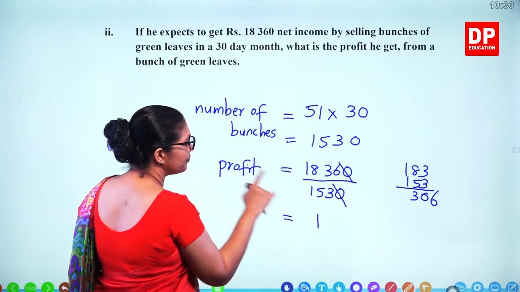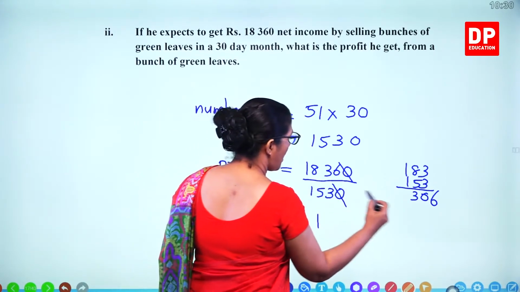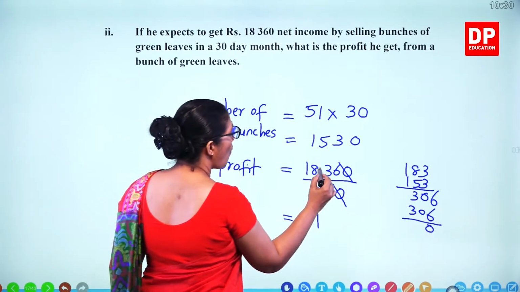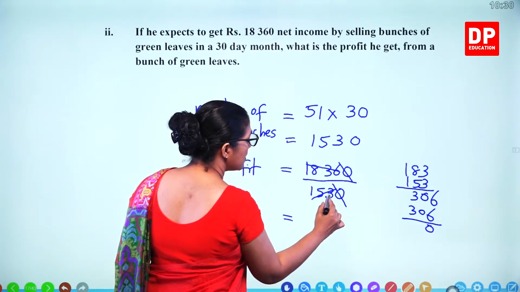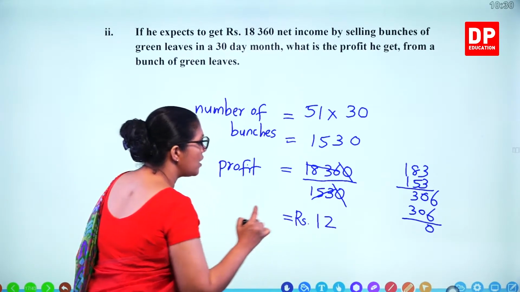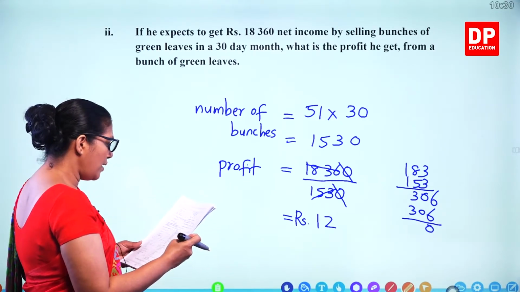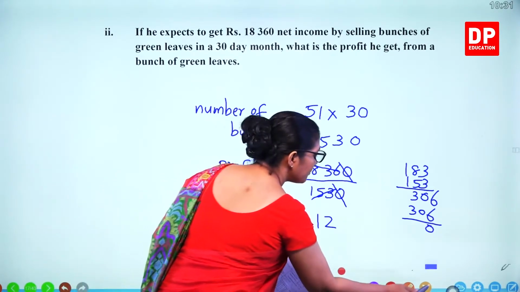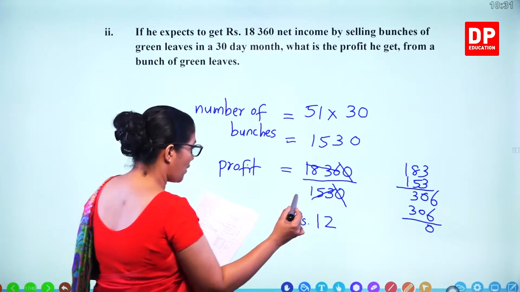Multiply by 2, you get that value. 2 times 3, 6, 2 times 15, 30. So that means 1 and 2. So profit is 12 rupees per bunch. So how many marks for that one? 2 marks. So you are getting 2 marks for that.